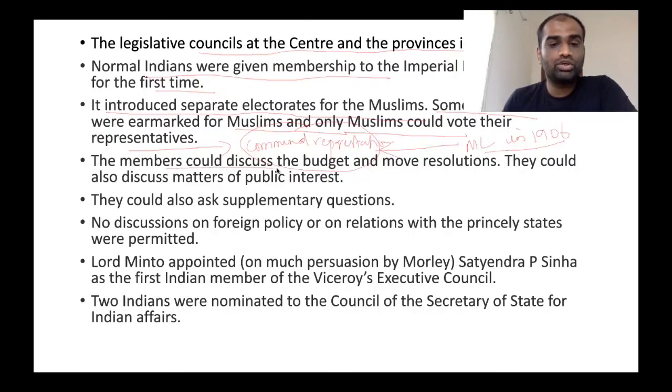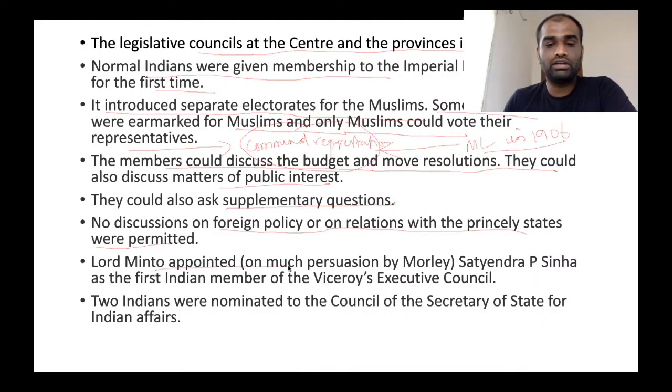Now the members could discuss the budget and move resolution against the budget. They could also discuss matters of public interest, and importantly, after asking those questions, they can also ask supplementary questions. But no discussions were allowed on foreign policy or in relations with princely states. Clear?